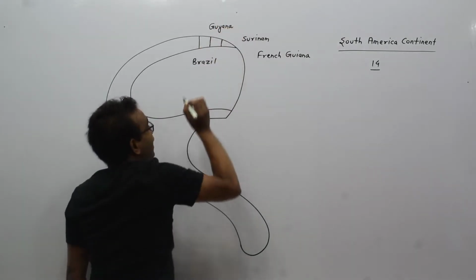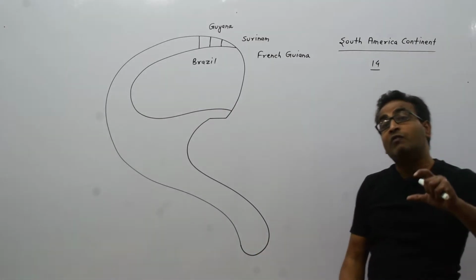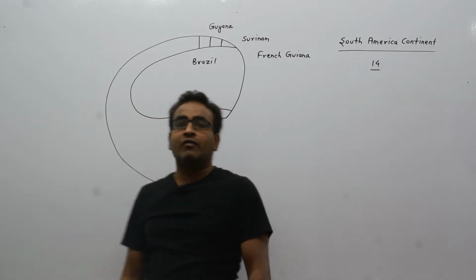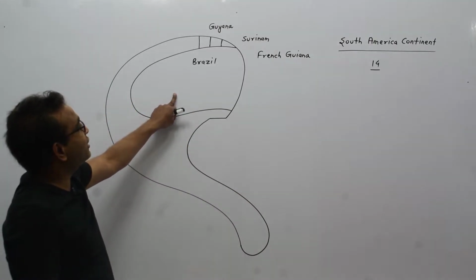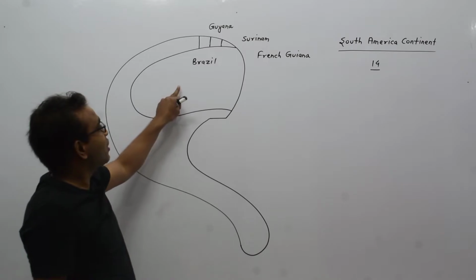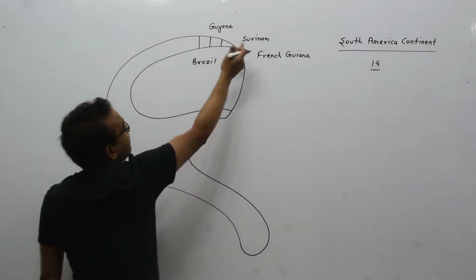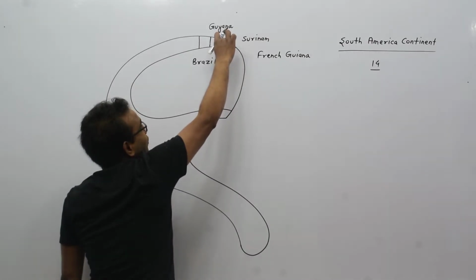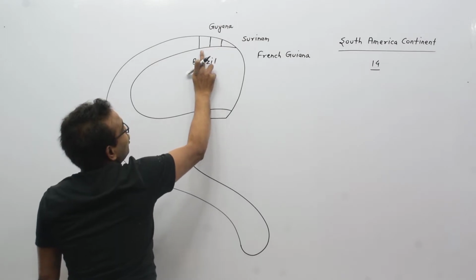This one is Guyana. We are going to discuss all 14 countries of South America continent. This is the biggest country, according to size, of South America. This is Brazil. Above Brazil, the neighbor countries of Brazil are French Guiana, Suriname, Guyana.